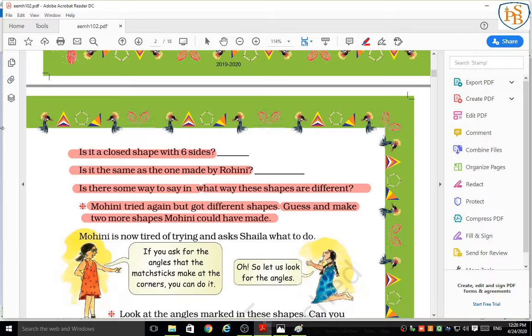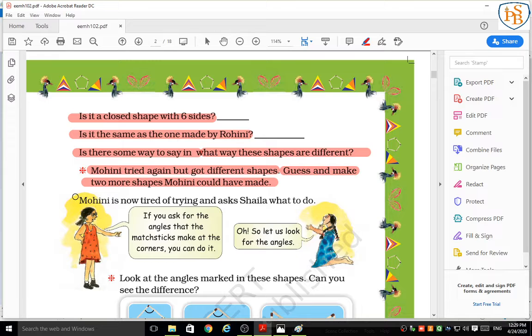These 2 or more shapes you have to do at your home. Okay students, this is your homework. I hope you will enjoy this activity because it is so simple. You just have to use the 6 matchsticks. You can use matchsticks or roughly draw in your notebook. At least draw 2. If you draw more than 2 shapes, then it's well and good.